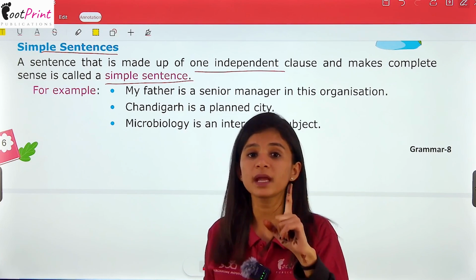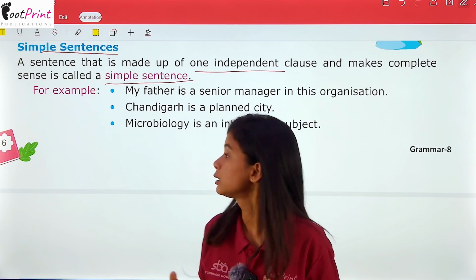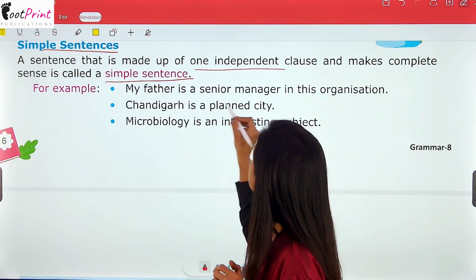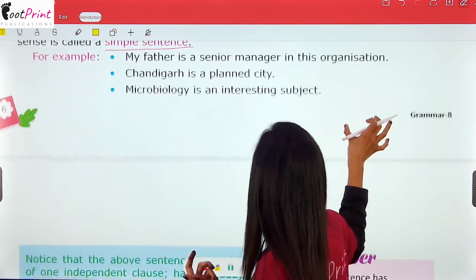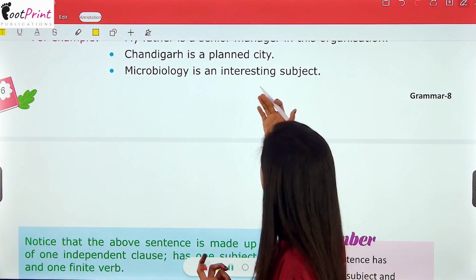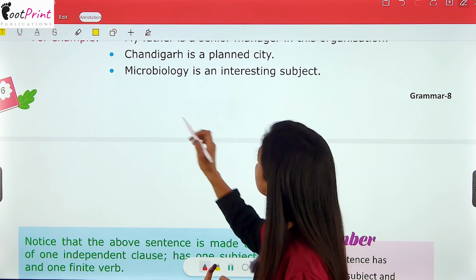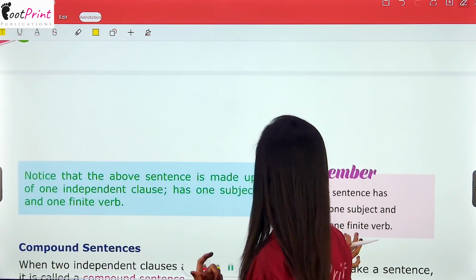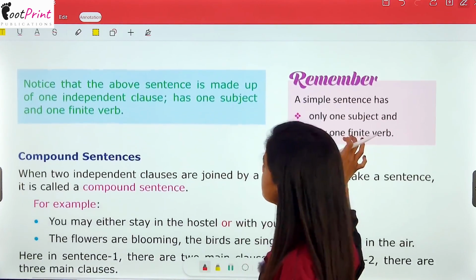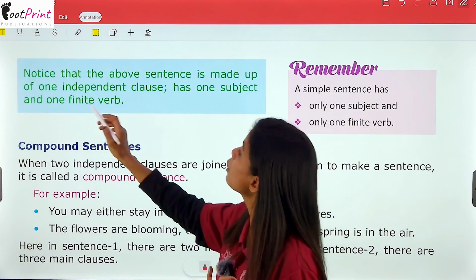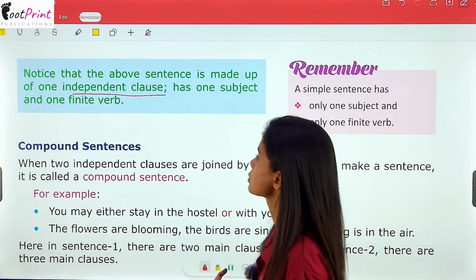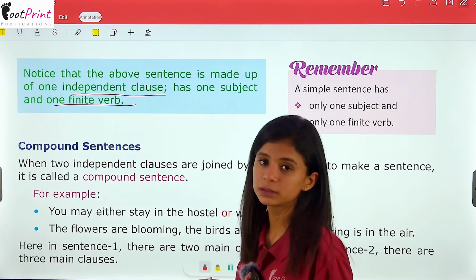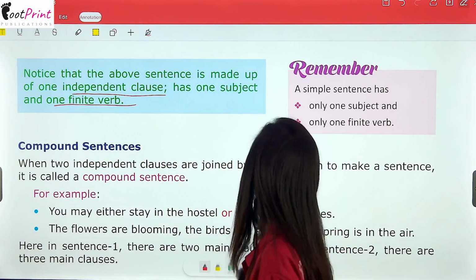यहाँ पर हम सिर्फ एक और सीधी बात कर रहे हैं, right? यहाँ पर हमने कोई दूसरी बात add नहीं करी है. So my father is a senior manager in this organization. Chandigarh is a planned city. Or even microbiology is an interesting subject. These are the simple sentences. Now, they are made up of one independent clause and they have one subject and one finite verb. I hope this is clear to you all.